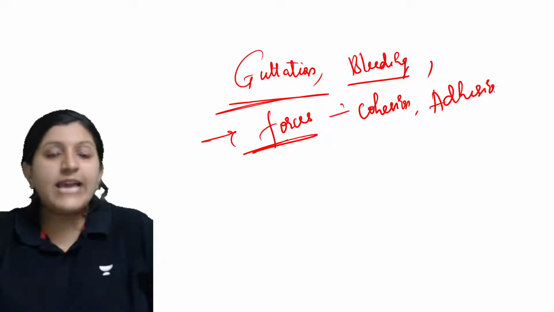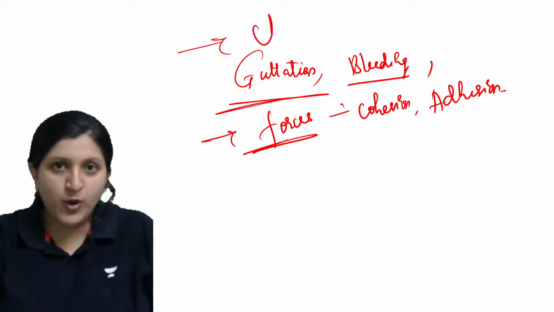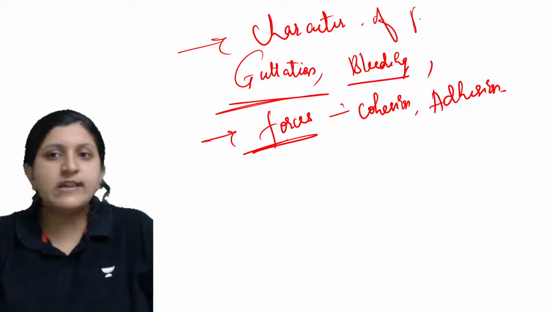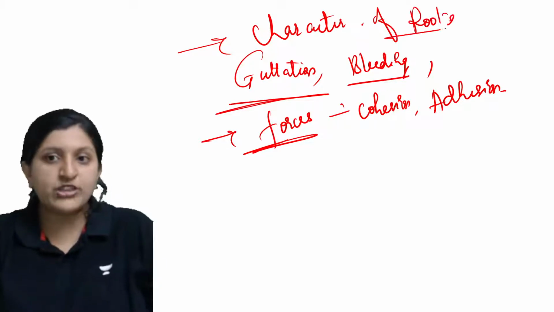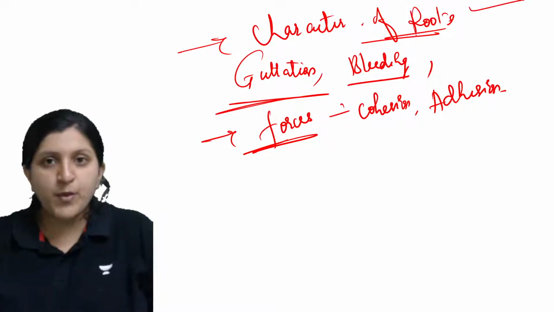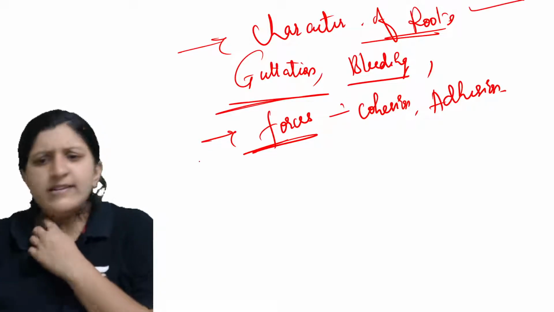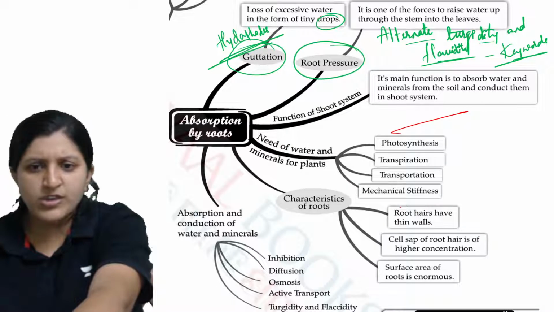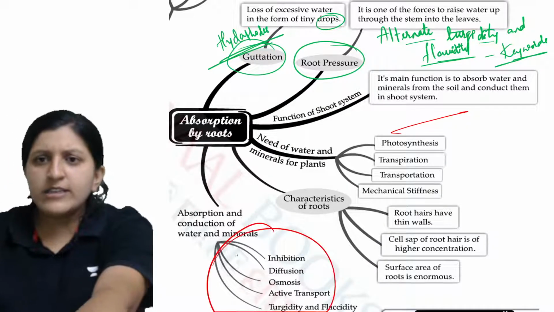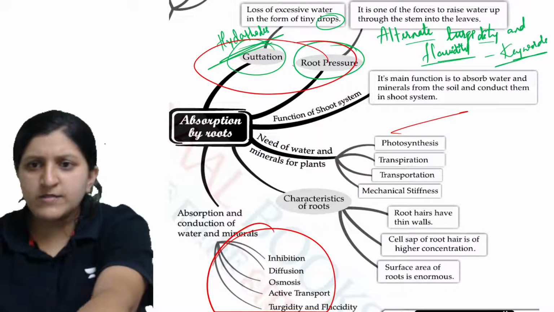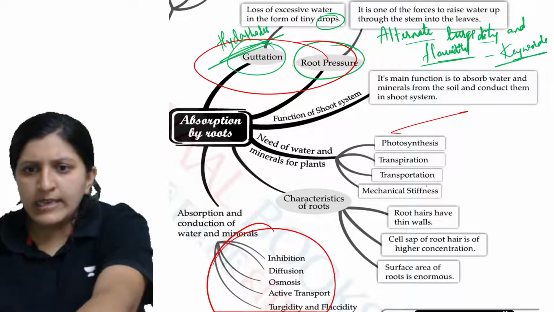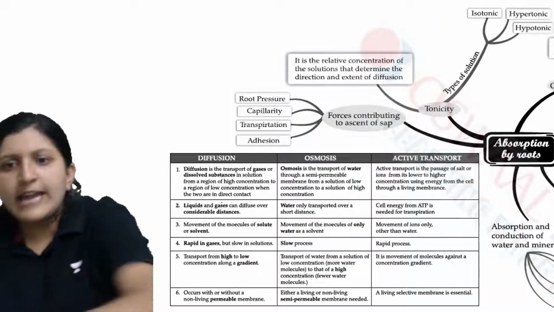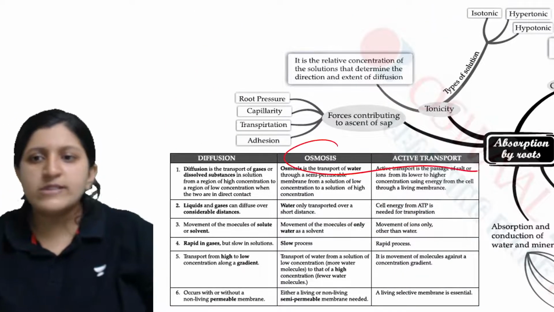Then the characteristics of root are also important. The characteristics of root has been asked as one of the long answer type questions previously, so this is important. Other than that, there is nothing else. Need for water, so this you can generally read. These are the terms and characteristics that you need to know. And other than that, what exactly is osmosis and active transport.